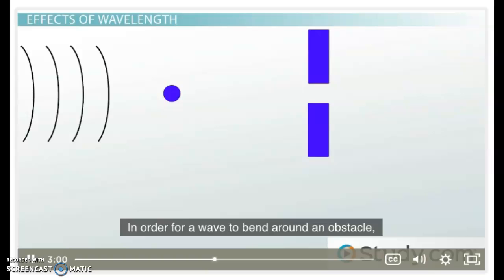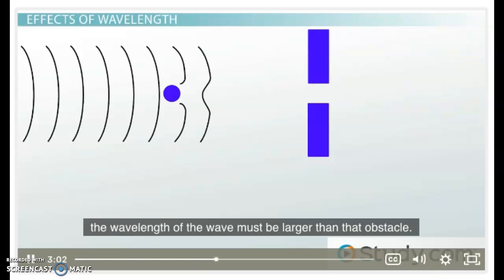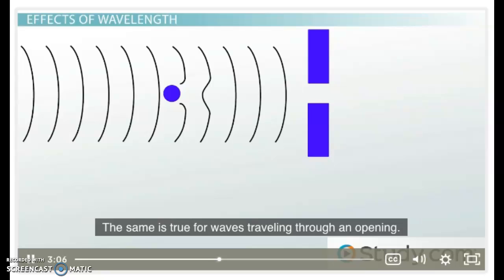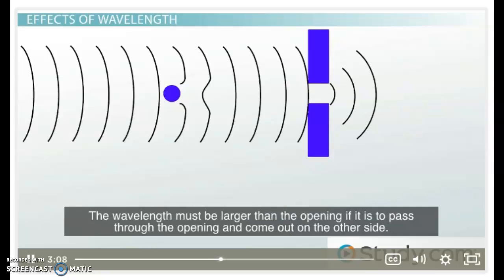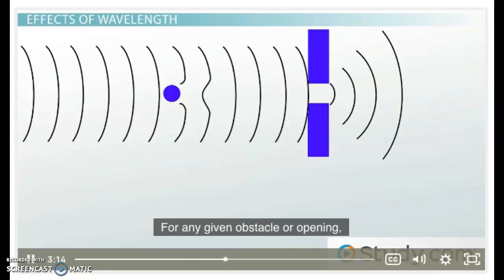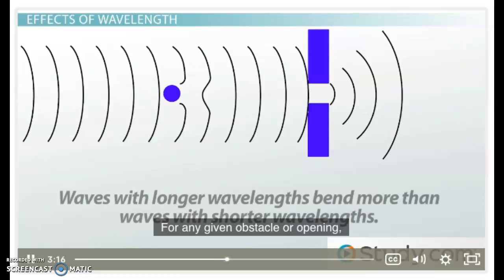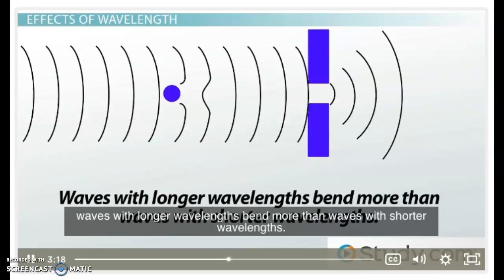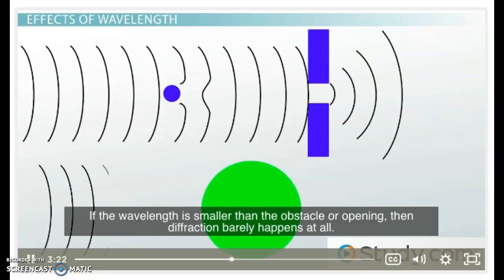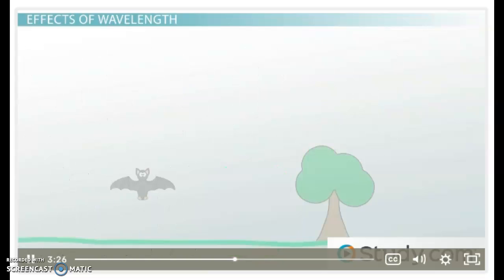In order for a wave to bend around an obstacle, the wavelength of the wave must be larger than that obstacle. The same is true for waves traveling through an opening. The wavelength must be larger than the opening if it is to pass through the opening and come out on the other side. For any given obstacle or opening, waves with longer wavelengths bend more than waves with shorter wavelengths. If the wavelength is smaller than the obstacle or opening, then diffraction barely happens at all.